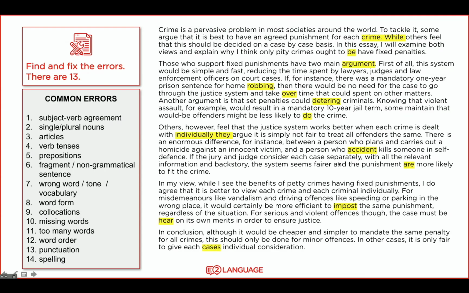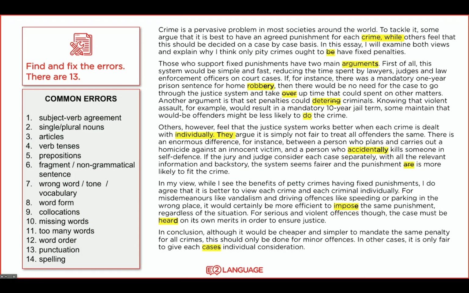Take a look at this essay with the highlights. Tell me what's wrong with these errors and how can you fix them. Cool, so you might do it like this. It might be a punctuation error, might be a word choice error, might be a verb tense error, might be a pronoun error, could be a range of different things there.